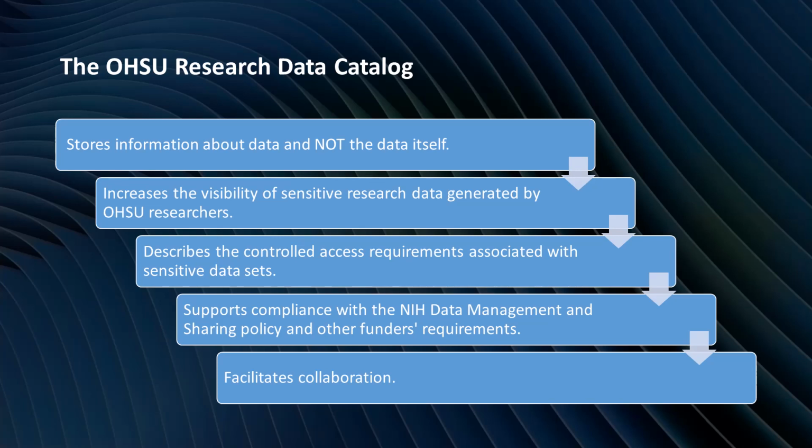Please note the OHSU Research Data Catalog is not an appropriate tool for promoting the discovery of research data that can be shared without restriction or via an external restricted use repository such as a database of genotypes and phenotypes, or dbGaP. For more information about the OHSU Data Catalog, please get in touch with the OHSU Library.